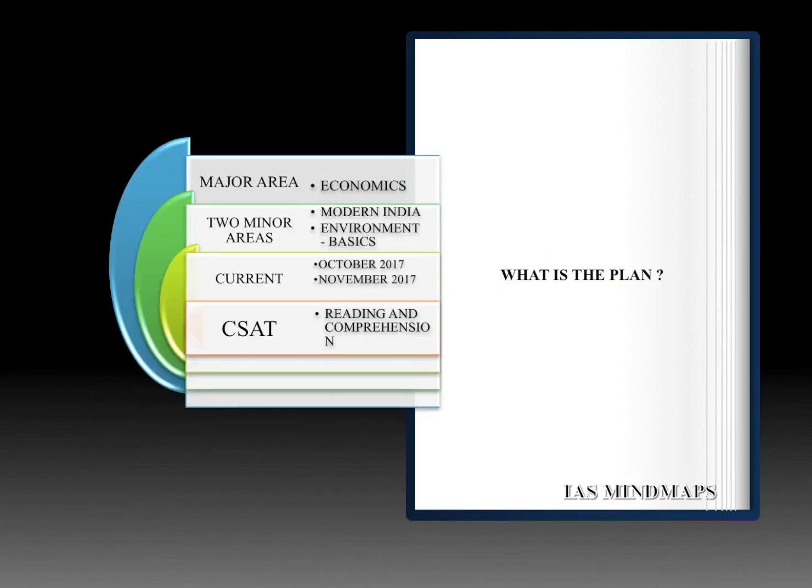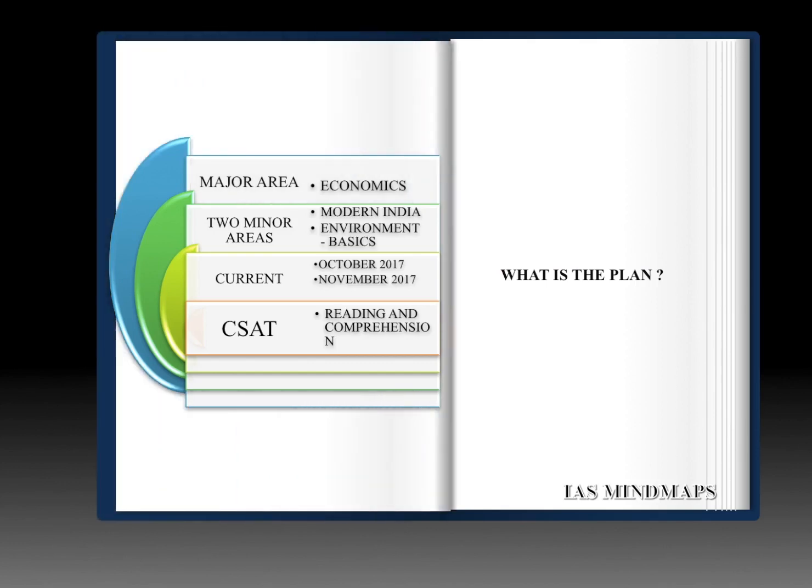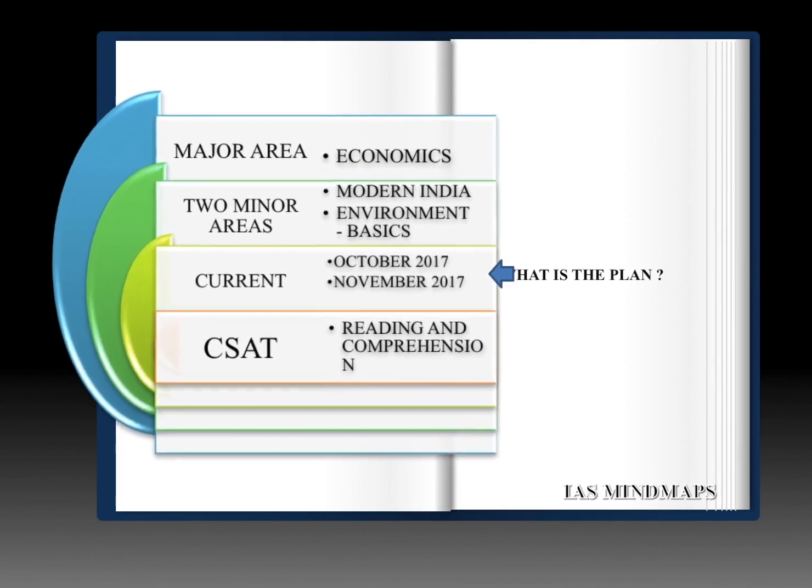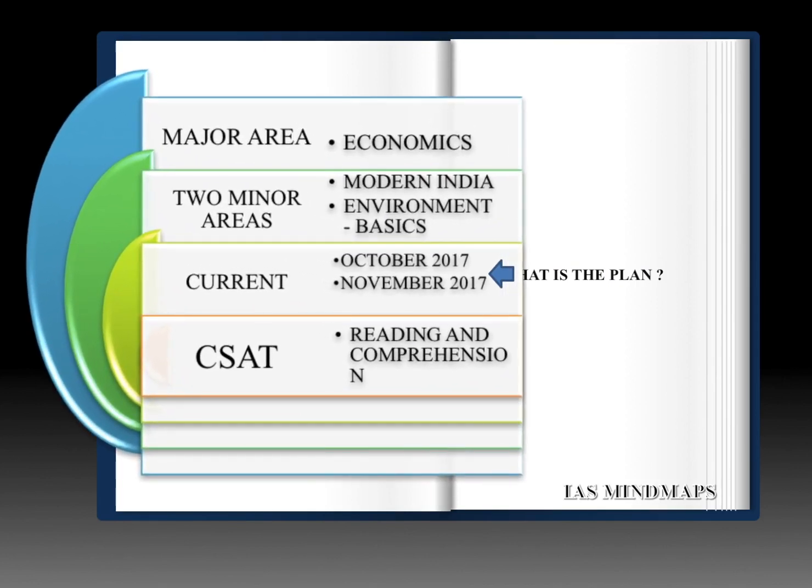But before beginning, I'll give you a recap of the plan. Under the plan, from 25th of November to 25th of December, we have to cover a major area of economics. Major area means from prelims as well as mains perspective. We have to cover 2 minor areas, that is modern India and environment basics. Minor areas means more focus over prelims portion, less over mains.